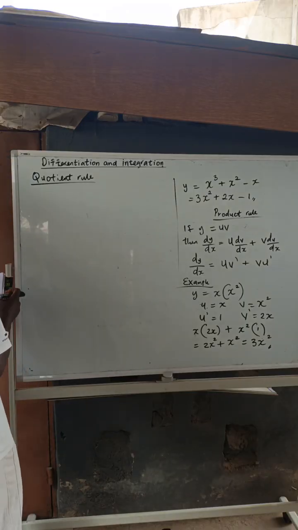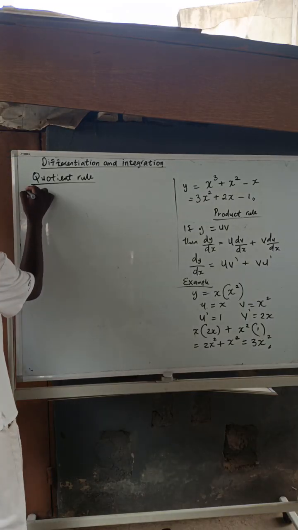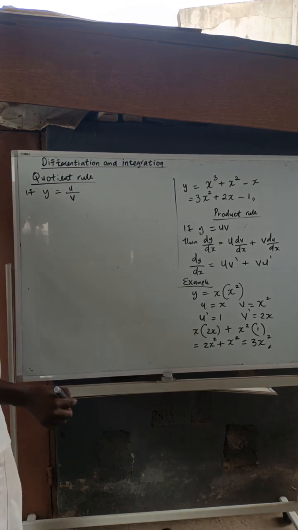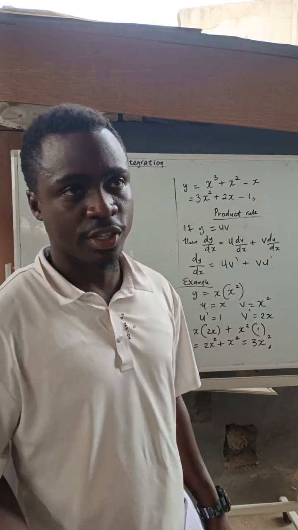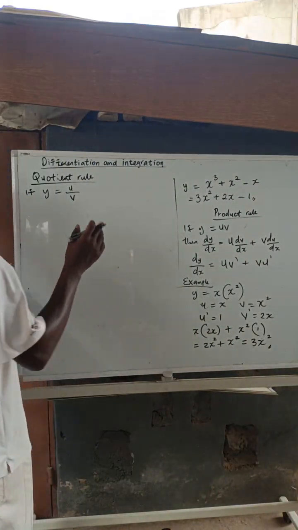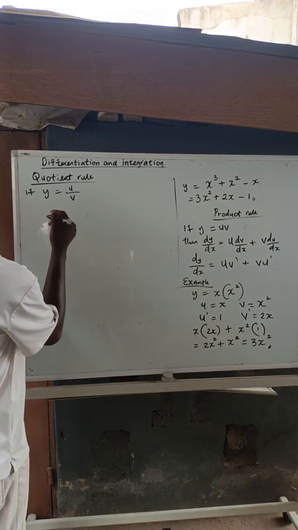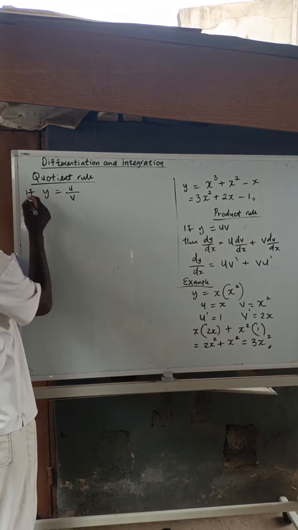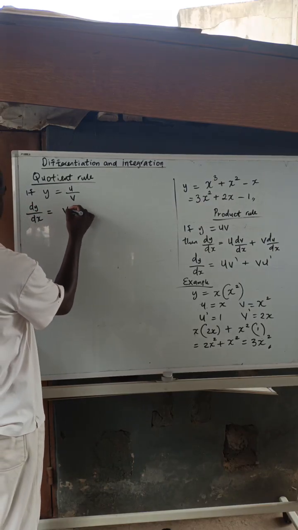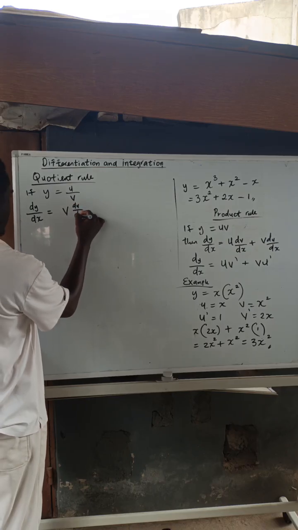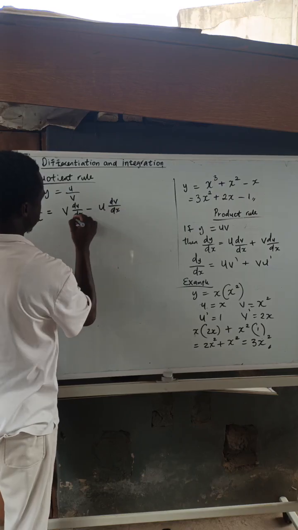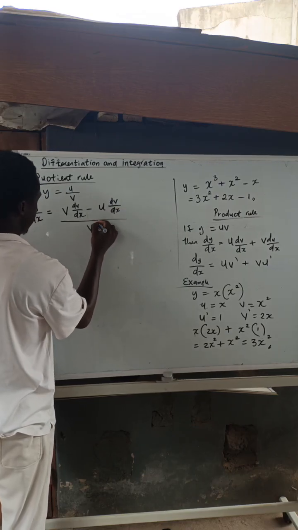Now, this is quotient rule. Quotient rule is telling you that if y is equal to u over v. Product rule is multiplication; quotient rule is division. So they are different things. If y is equal to u over v, then dy/dx is equal to v du/dx minus u dv/dx, divided by v squared.